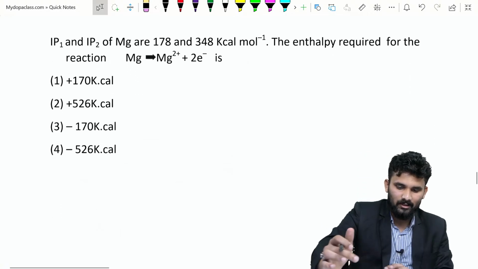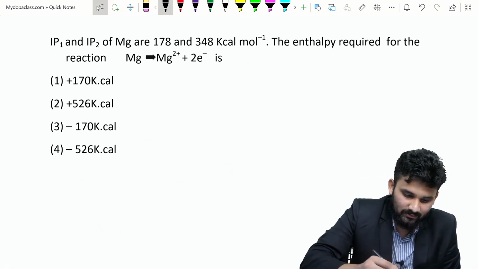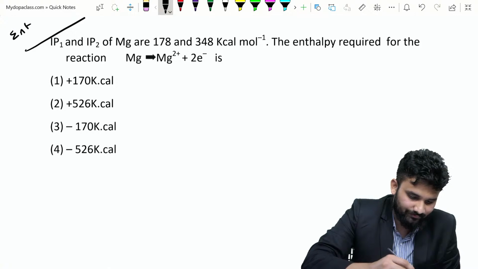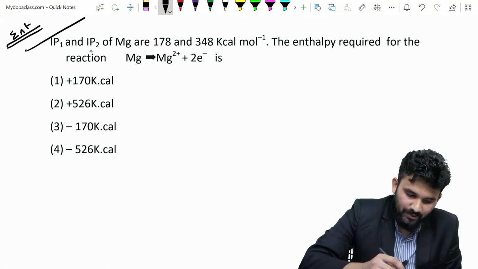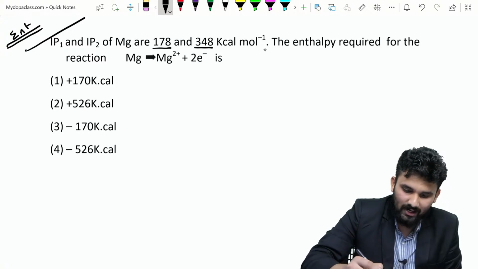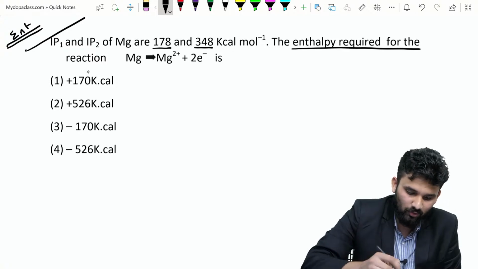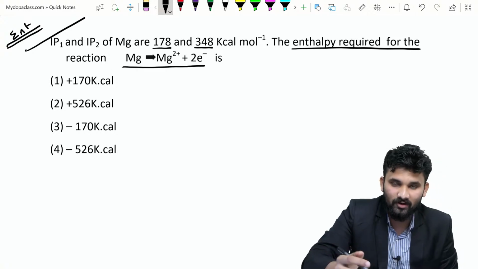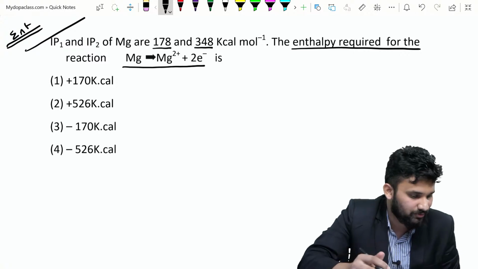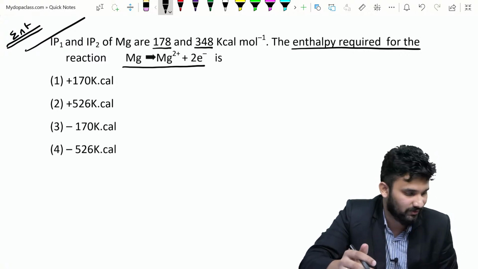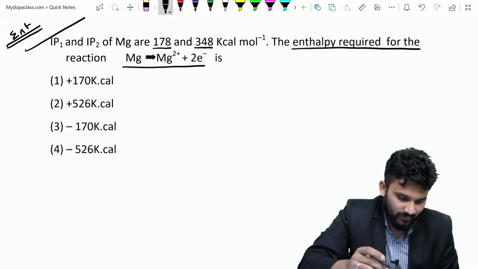Okay, this is the next question, and this is also a previous entrance question. IP1 and IP2 of Mg are 178 and 348 kilocalorie per mole. Find the enthalpy required for the reaction Mg gives Mg2 plus plus 2 electrons. You can find the answer and put the options in your comment box. Who put the answer first?